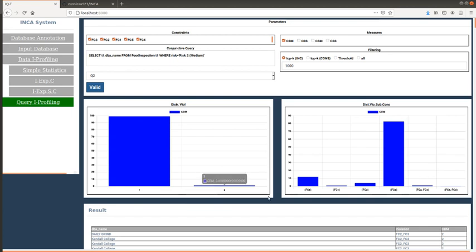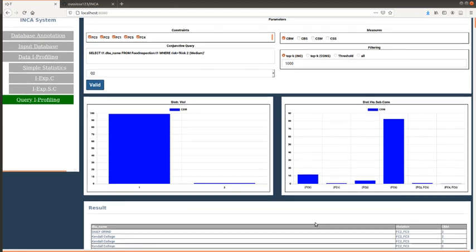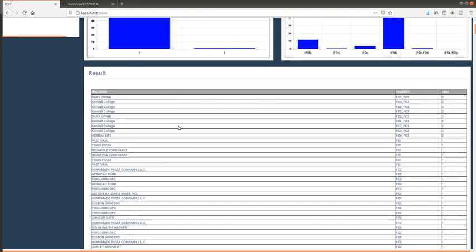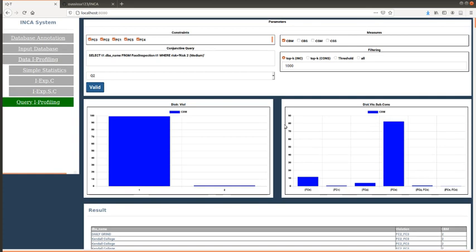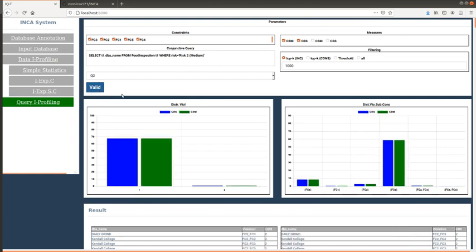Then, a second plot in the board shows the distribution of the answers with respect to subsets of constraints violated altogether. In this module, INCA shows also the answers sorted by the value of the given measure of inconsistency. The Query Profiling module enables also to analyze query outputs with respect to multiple inconsistency measures at a time. In this case, the module provides a synthetic view to summarize the collected information. So, let's select CBM and CBS and rerun the query.